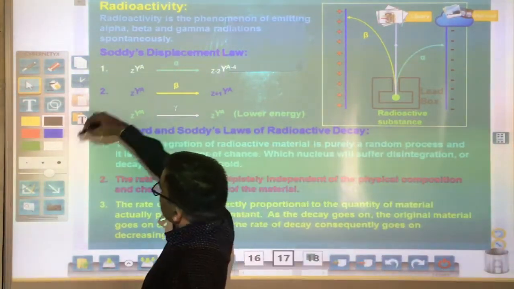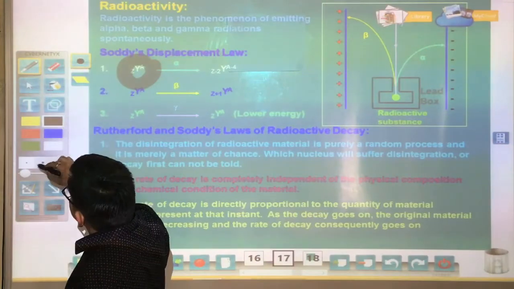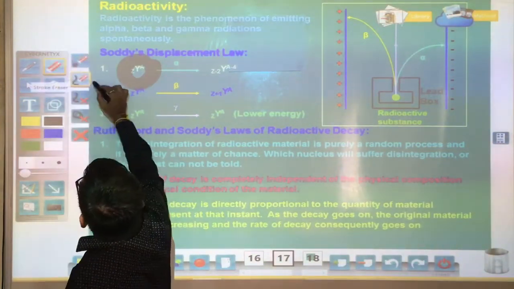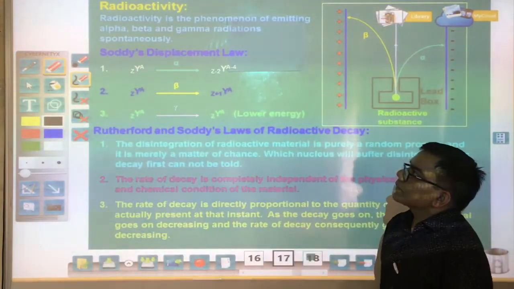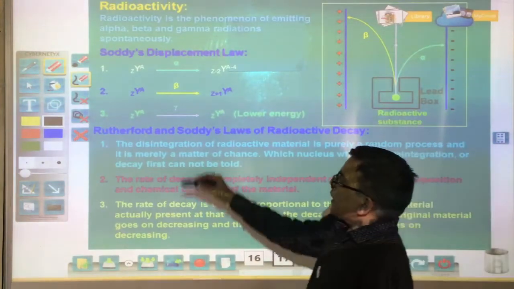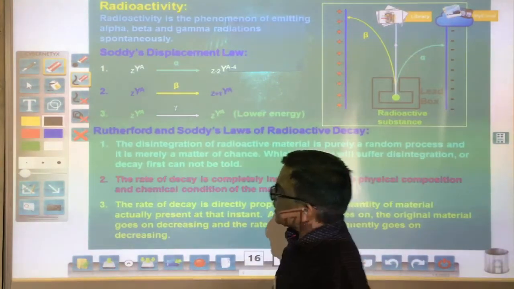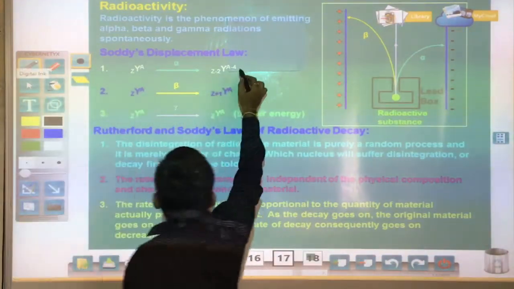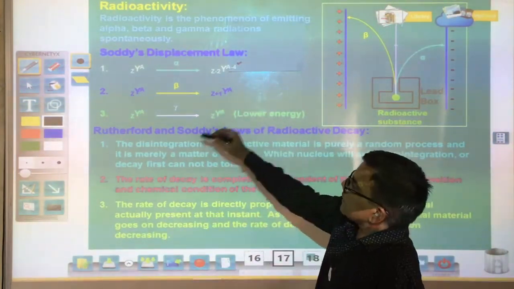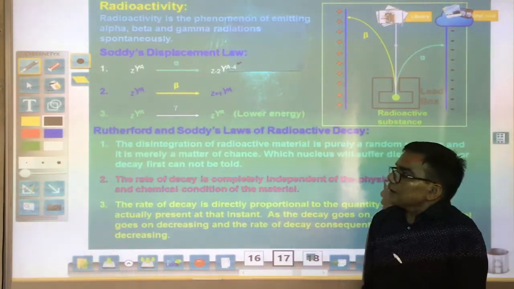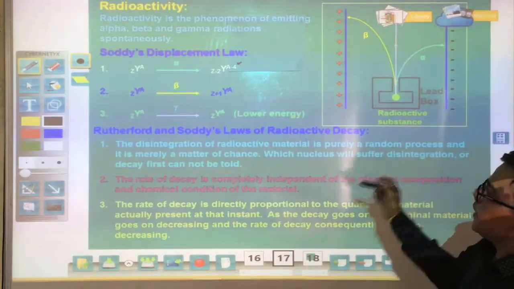This is the parent nucleus, where Z is the atomic number and A is the mass number. When an alpha particle is emitted, the atomic number decreases by 2 units and the mass number decreases by 4 units. Similarly for beta decay and gamma decay.